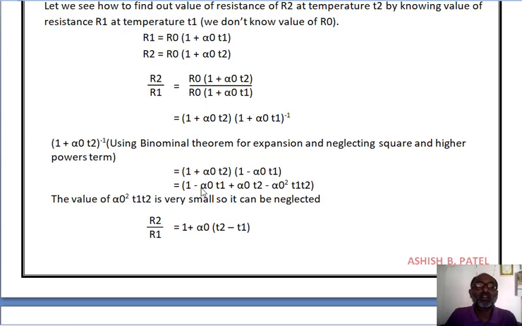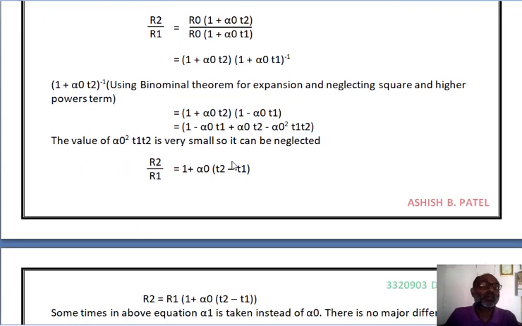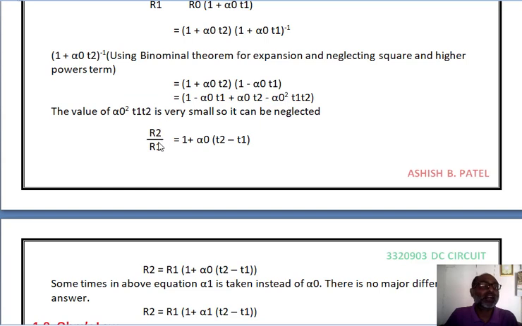Now multiply these terms. So we will get 1 minus alpha 0 T1 plus alpha 0 T2 minus alpha 0 square T1 T2. Now the value of alpha 0 square T1 T2 is very small, so it can be neglected. So our equation becomes R2 divided by R1 is equal to 1 plus alpha 0 in the bracket T2 minus T1. So R2 is equal to R1 in the bracket 1 plus alpha 0 in another bracket T2 minus T1, bracket over.